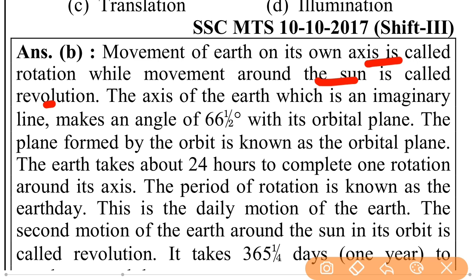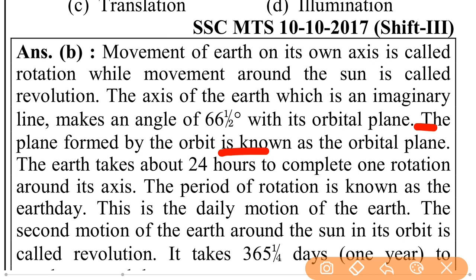The axis of the Earth, which is an imaginary line, makes an angle of 66 and a half degrees with its orbital plane. The plane formed by the orbit is known as the orbital plane.